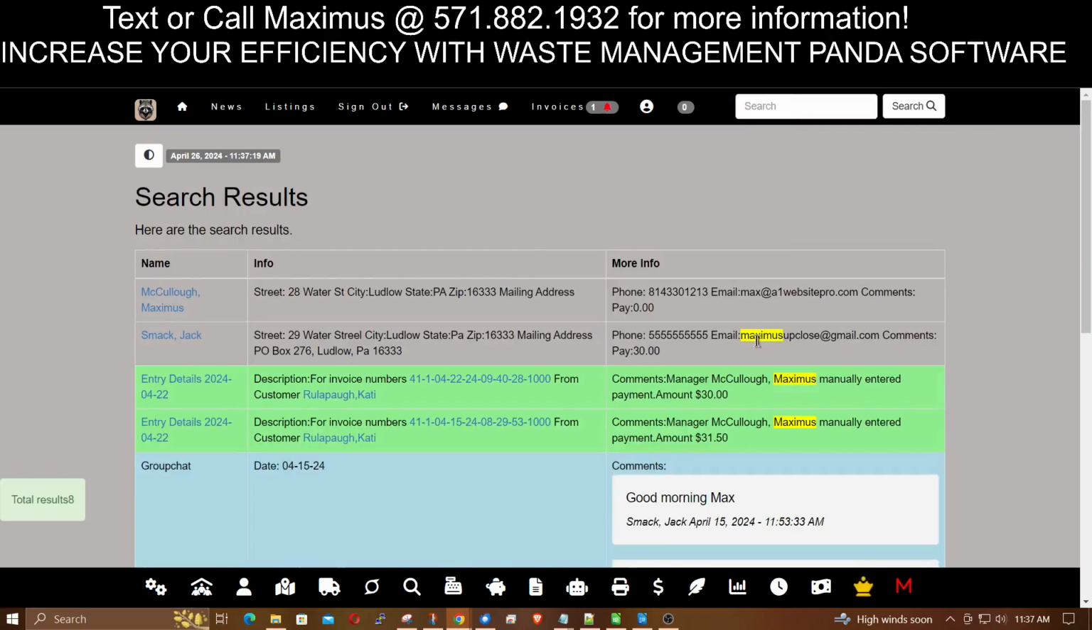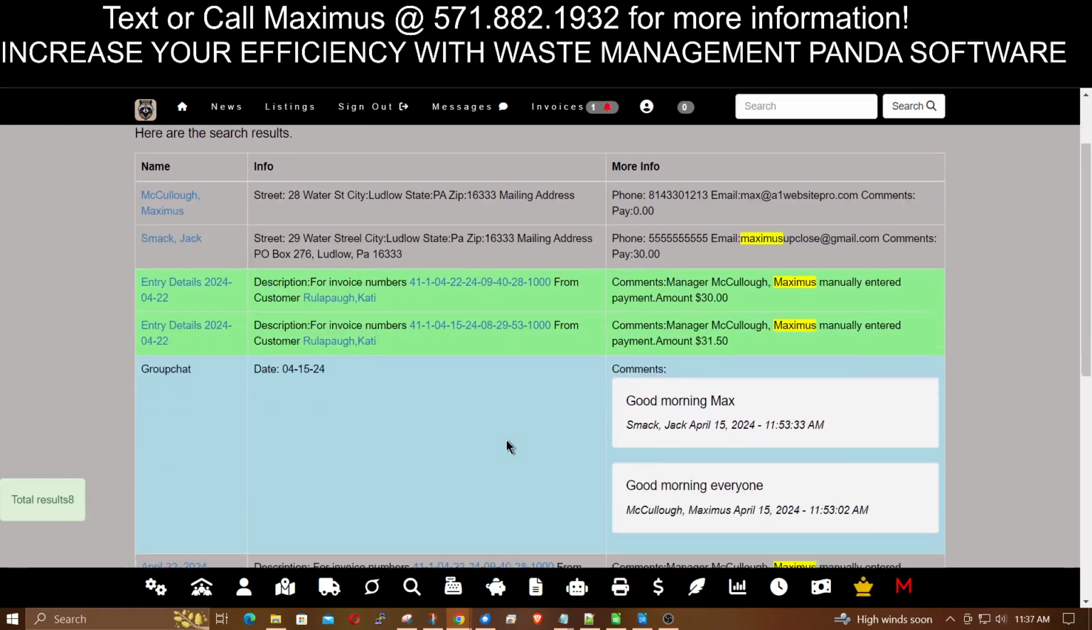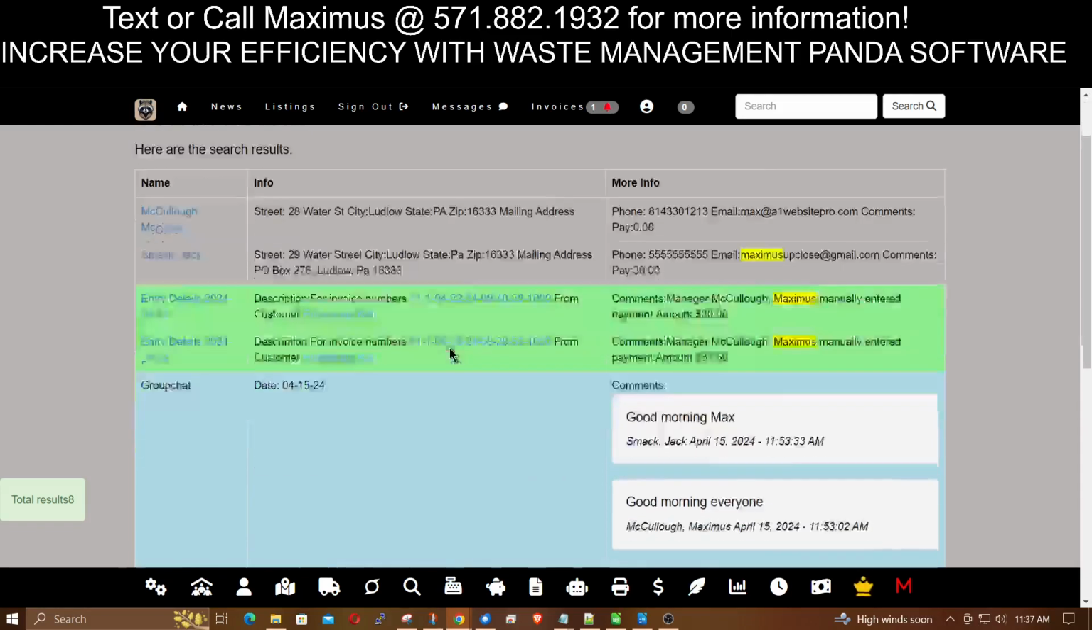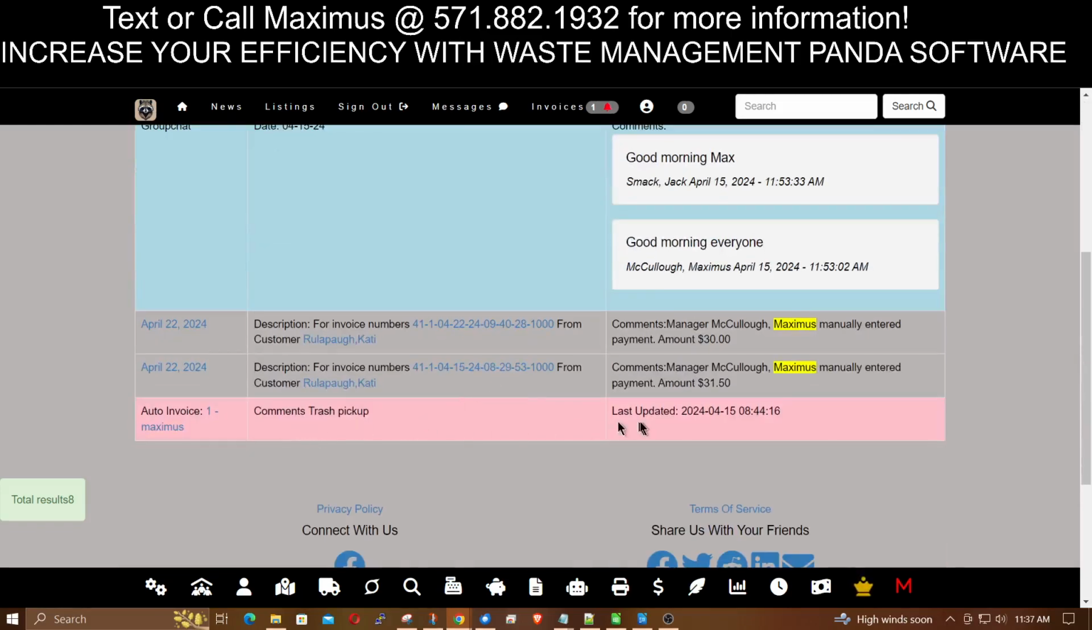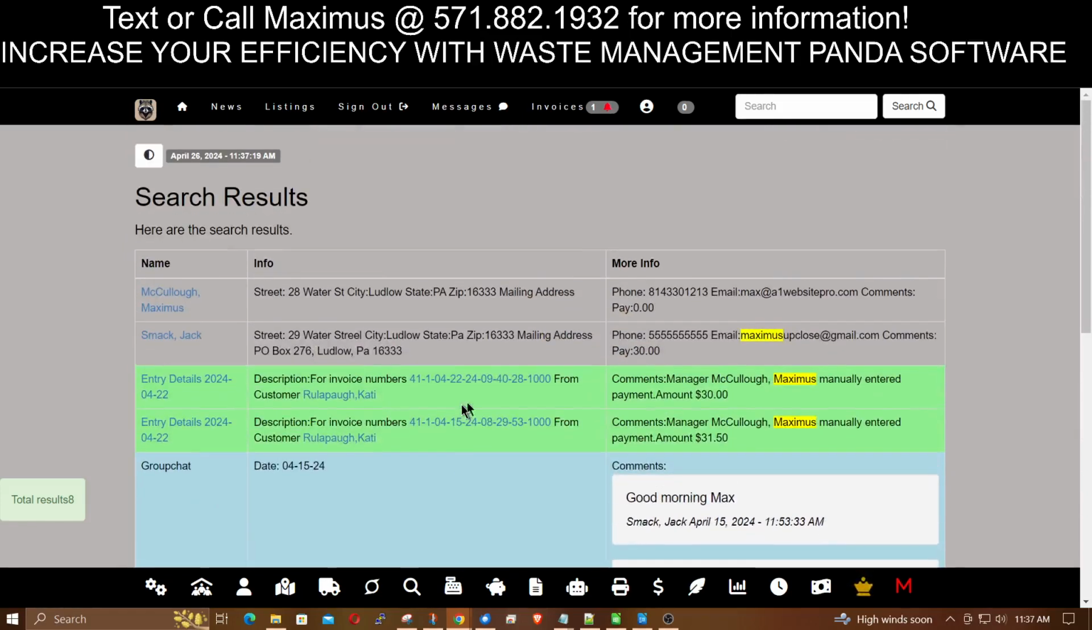And additionally, everything with the name Maximus shows up, from invoices to a group chat, even trash pickup or other invoice information. So that was very important for them to be able to find it in 2 seconds or less. And that's just an example of one of the instances.